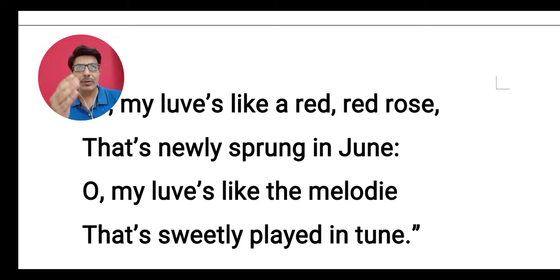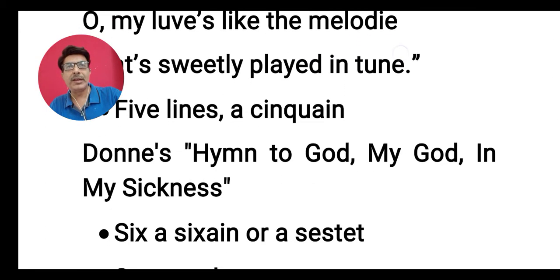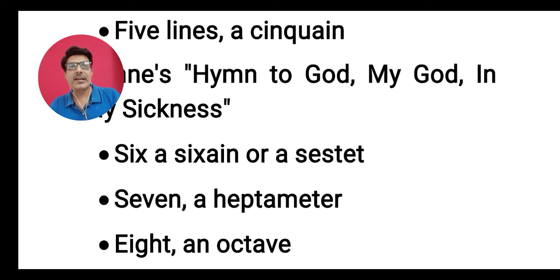June and tune both are rhyming, and the poet has presented his thought in a stanza of 4 lines. So you can say this is an example of a quatrain. There is another type of stanza in English poetry which is made of 5 lines, and such stanzas are known as cinquain.